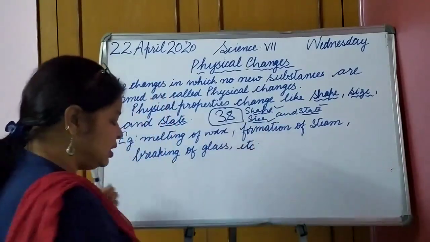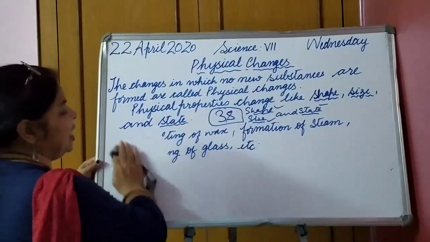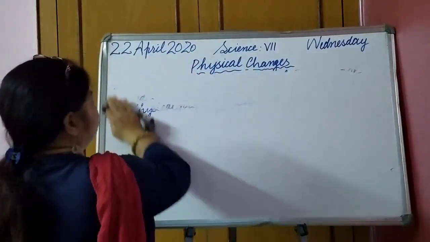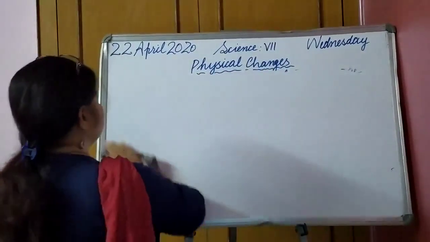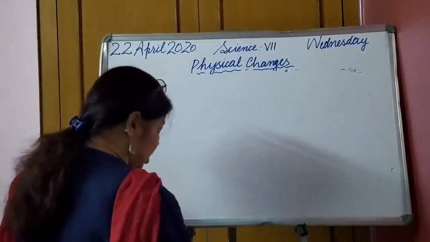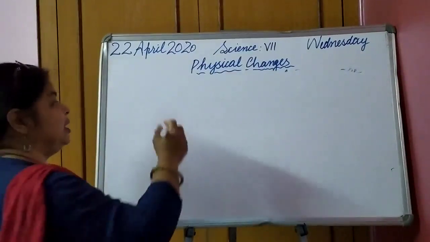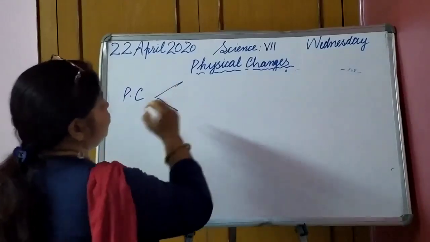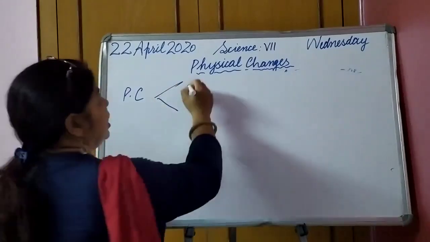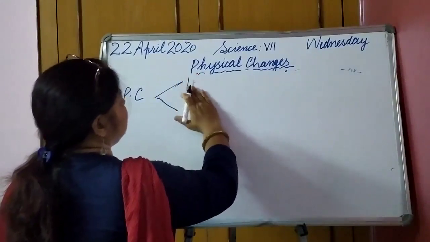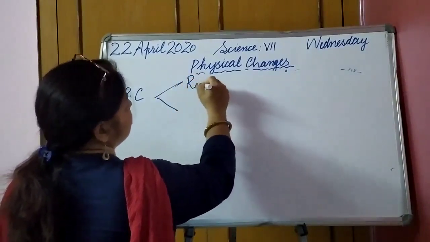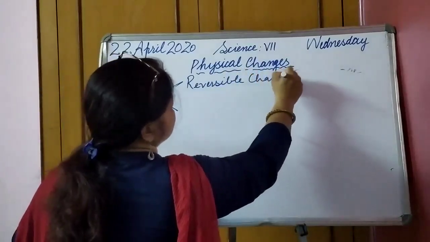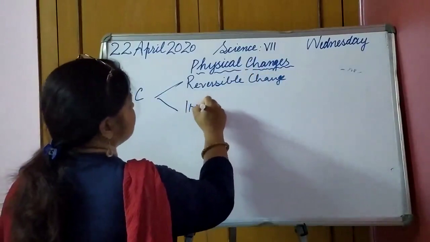So these physical changes, though they are temporary changes, can be of two types. I am writing PC, may be of two types. What are they? It can be reversible, as we have learned earlier also, reversible change, or irreversible.